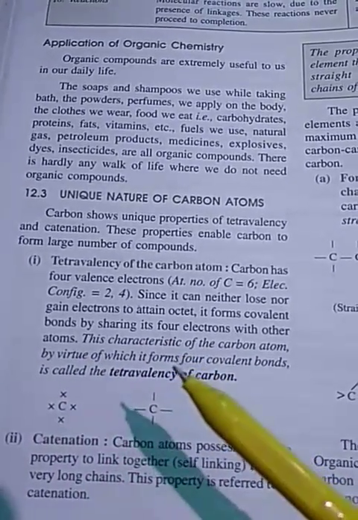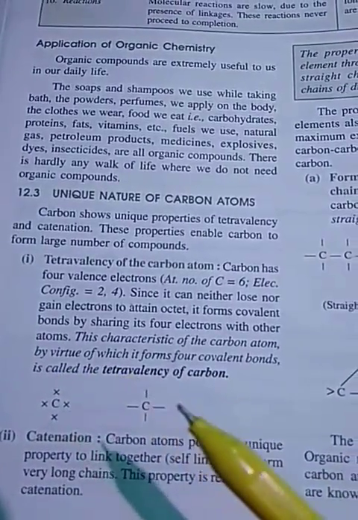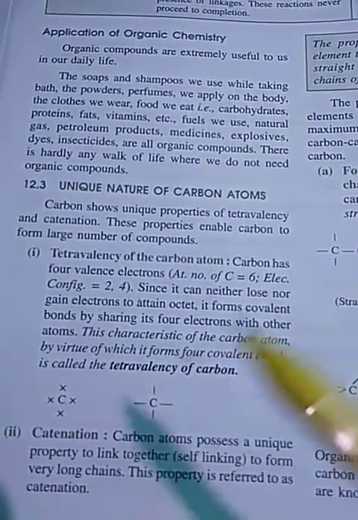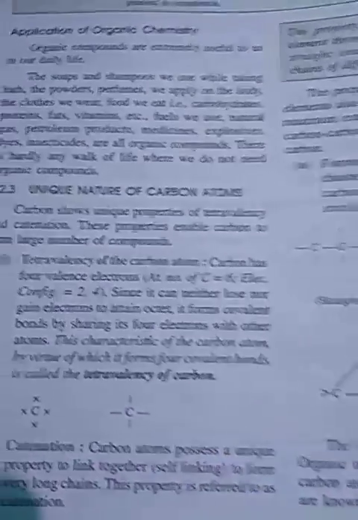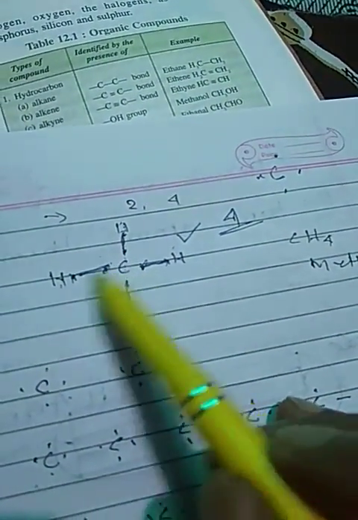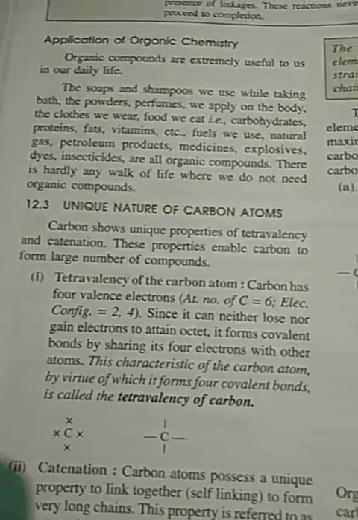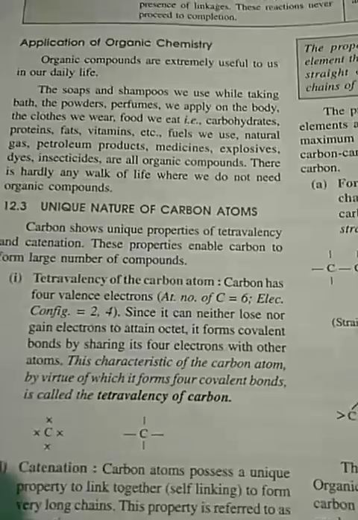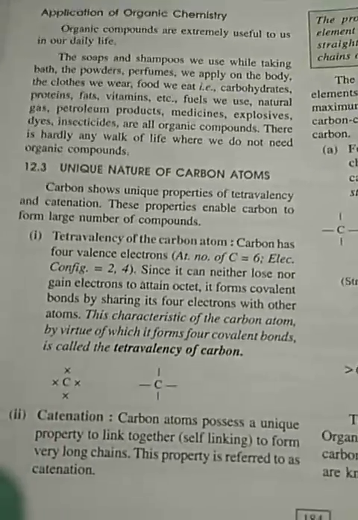This property of carbon atom, by virtue of which it forms 4 covalent bonds, we had seen here: 1, 2, 3, 4 covalent bonds are formed. Since it forms 4 covalent bonds, it is also called tetravalency of carbon.